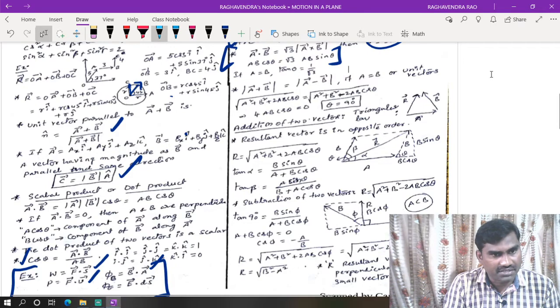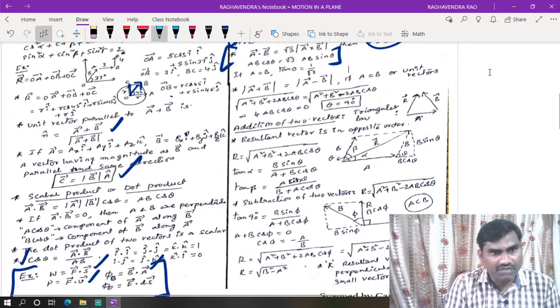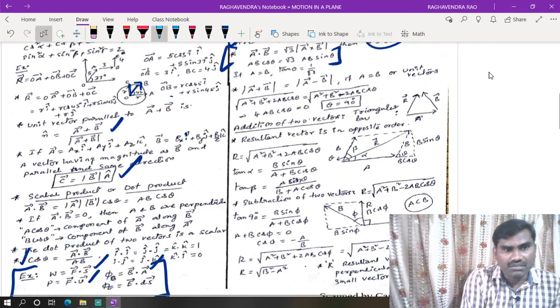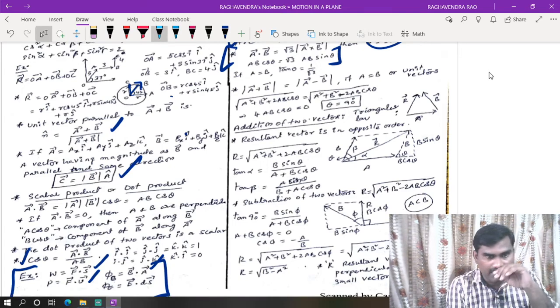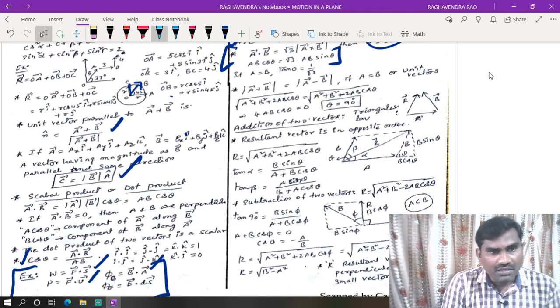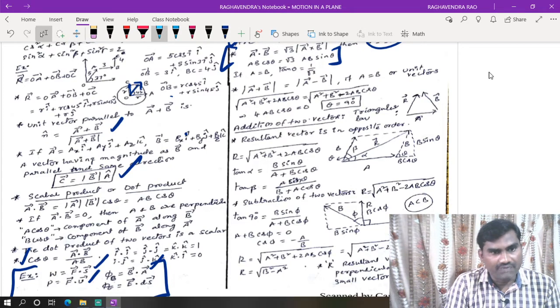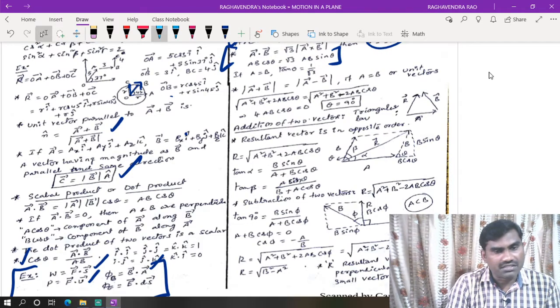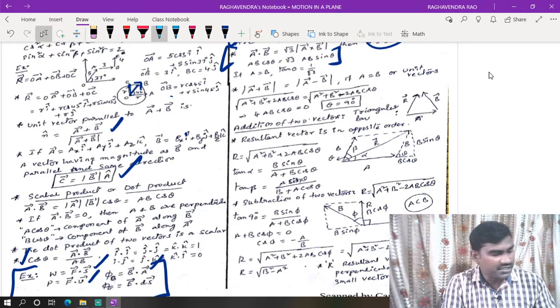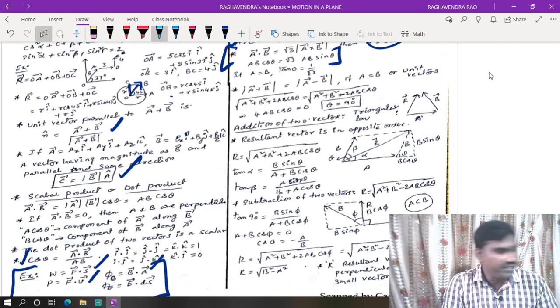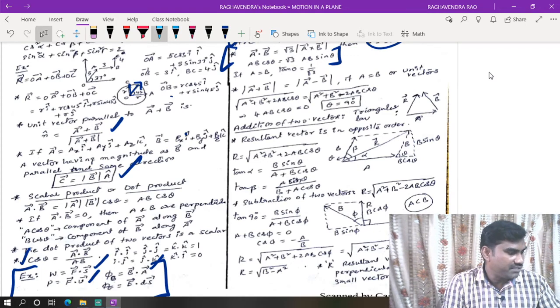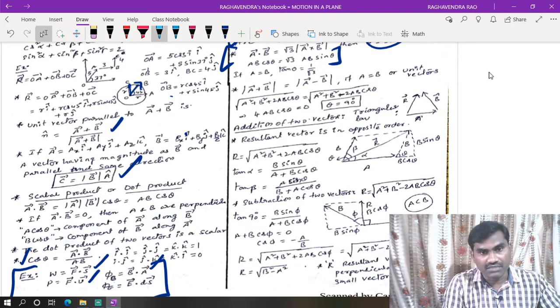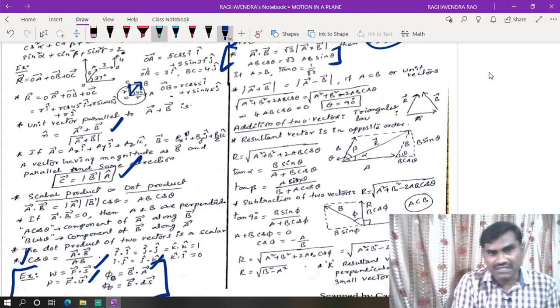So like that we can calculate the relation between dot product and cross product, and related numericals they may ask in the examination. Okay. Next, addition of vectors. Based on the addition of vectors, we have the parallelogram law, triangular law of vectors and all in this case. Now here, while discussing the triangular law statement, based on the direct statement they asked a question in the NEET 2020 examination. So what is the statement of the triangular law of vectors?